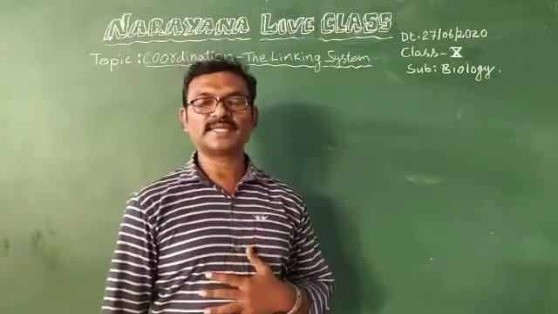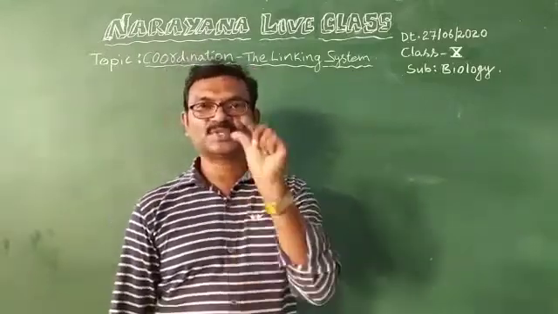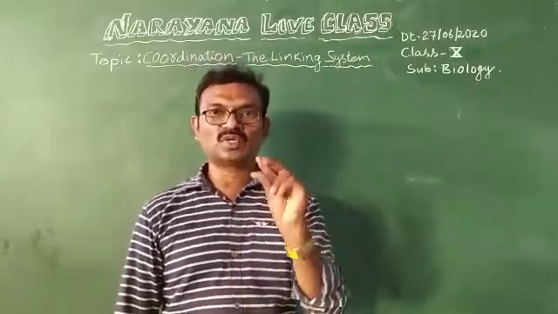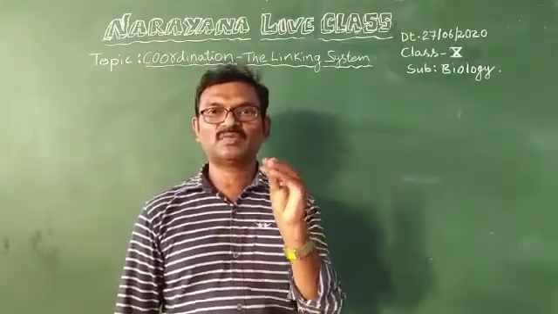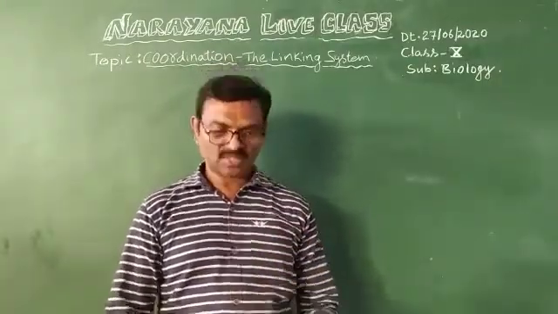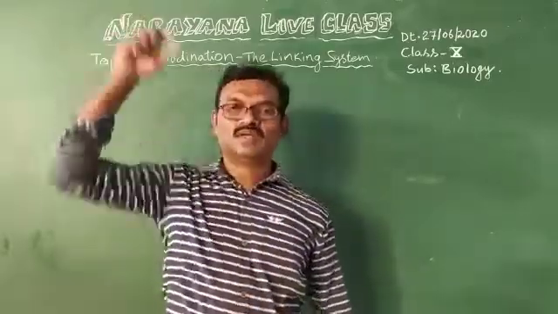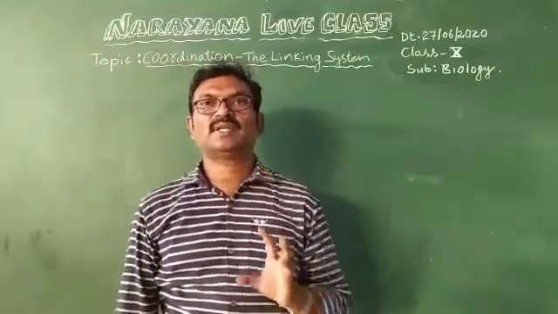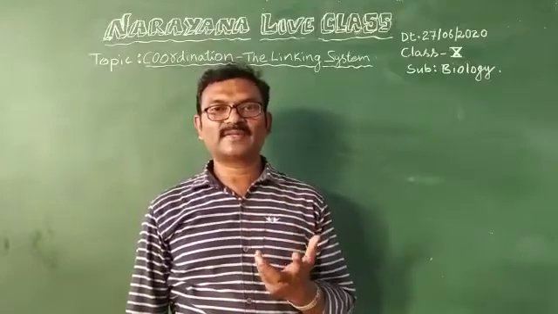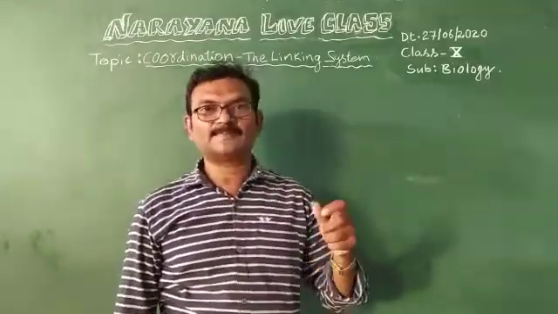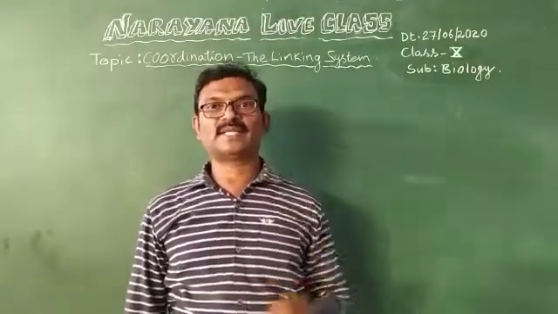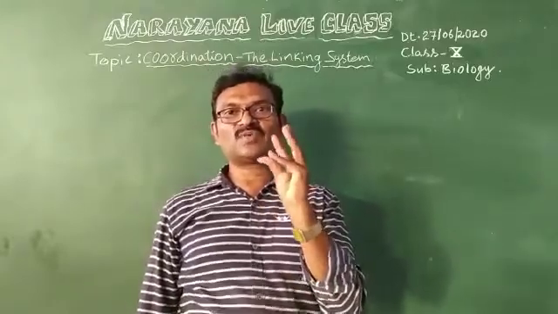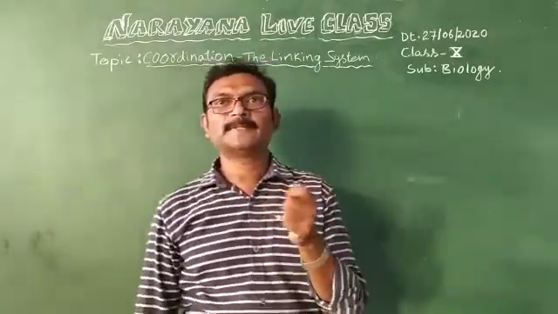Short answer questions. Write the uses of plant hormone gibberellins. Now, germination of seeds. Seeds, when they are sown in the soil, they germinate. And sprouting of buds also. Buds which are present on the plant will sprout. Elongation of stem. So, dwarf plants become taller when we spray gibberellins. That means elongation of stem is also because of gibberellins. And stimulation of flowering. When we spray gibberellins, flowering takes place, and these flowers very speedily become fruits. That means development of fruits also occurs by spraying the gibberellins.